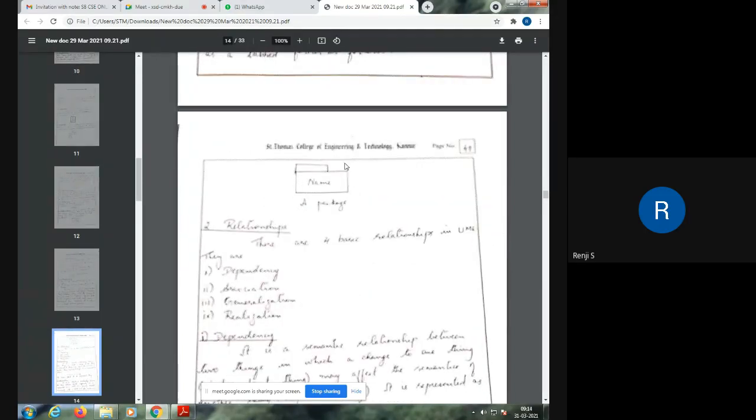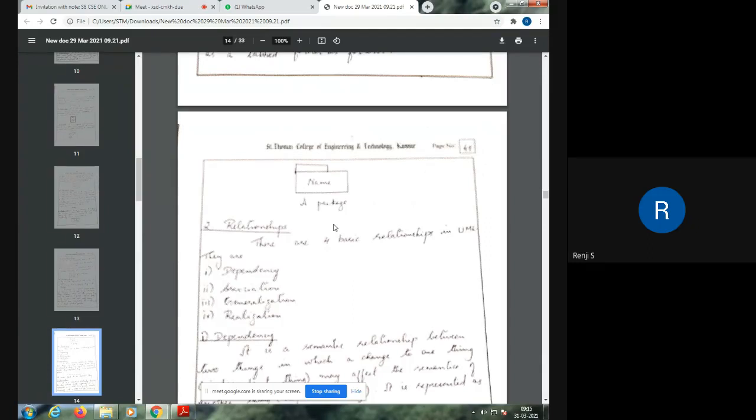This representation is called a tabbed, T-A-B-B-E-D, folder. A tabbed folder is a rectangle with a small rectangle on top of it, and the package is represented in UML using a tabbed folder. Anybody who is going to design systems using UML will be using these standard notations. They cannot use their own notations, so that seeing this particular notation, others will be able to understand that it is a package. To bring uniformity into design, OMG designed UML for modeling object-oriented systems.